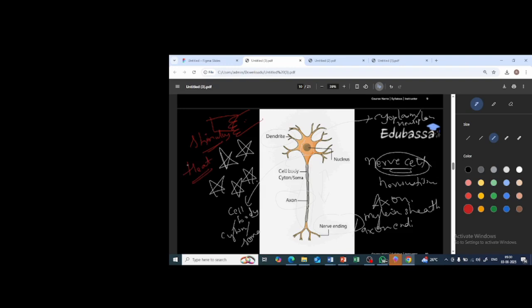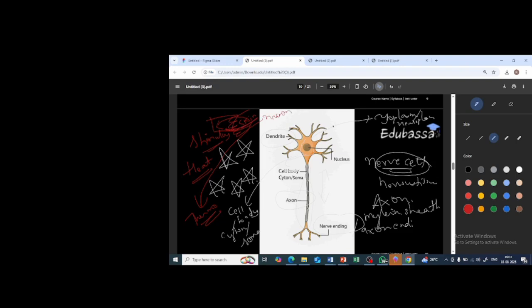Which sensory organ is in direct contact? The skin. Which receptor present in the skin takes up the heat? The thermoreceptor. Now from the thermoreceptor, the information about this heat will be passed to the neuron.